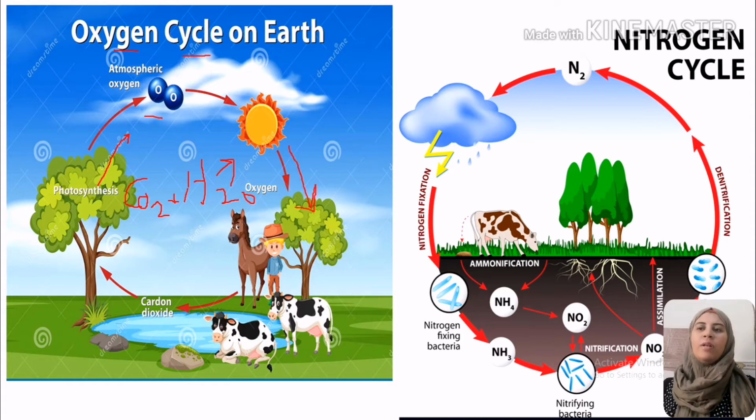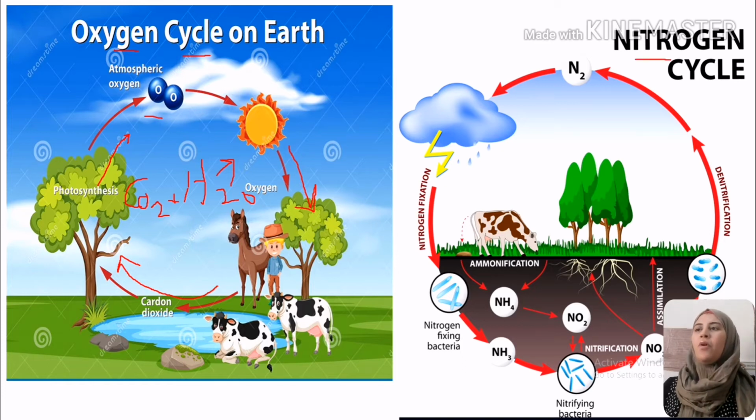Atmospheric oxygen will be reused again by plants in the respiration process, and by animals and humans in the respiration process. So we consume oxygen again, and they produce carbon dioxide, and the carbon dioxide is reused in the photosynthesis process, and so on.